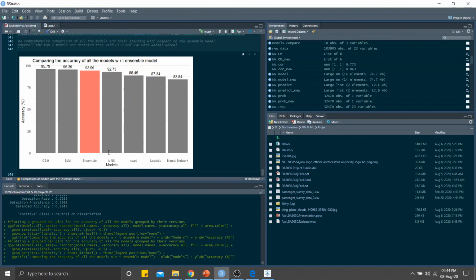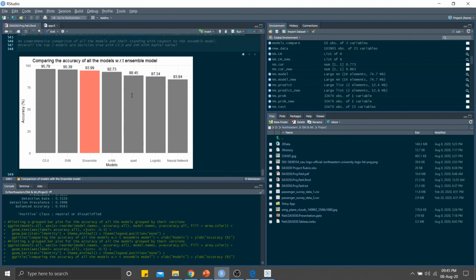And then at the lower end, the KNN, RPART, and the logistic and neural network models. So it's a comprehensive comparison of all the models, and you can see the top 3 models with the accuracy percentage. So yeah, this is my model implementation and the comparison of all the accuracies of the models.